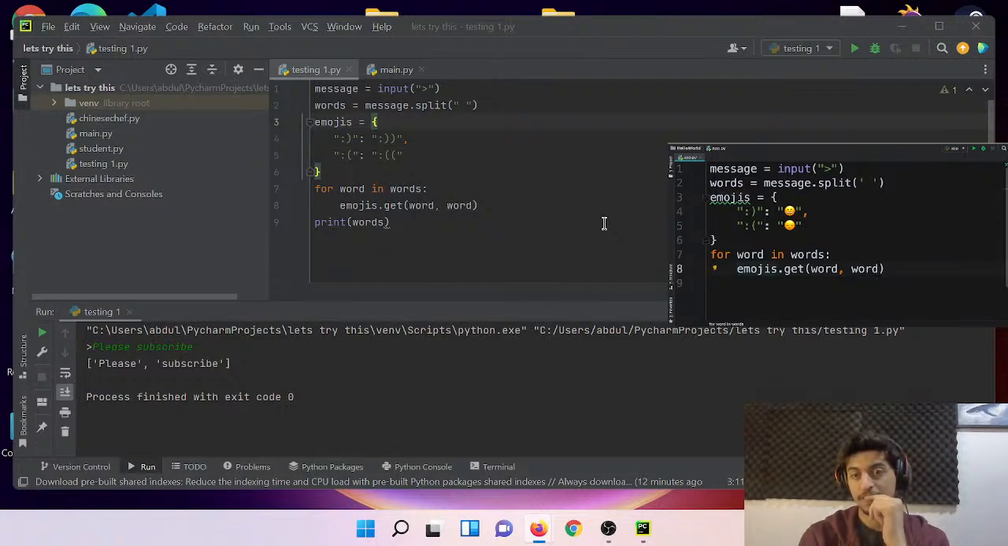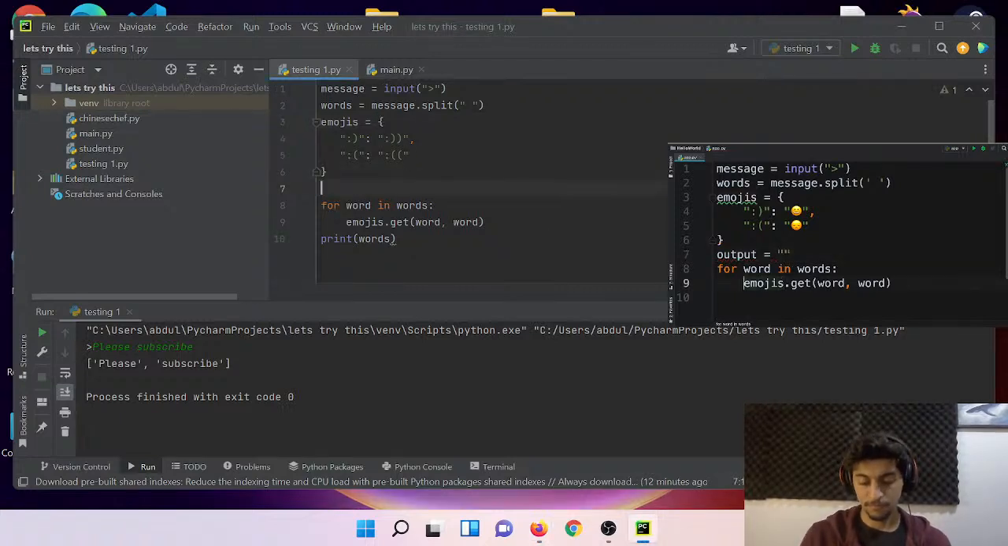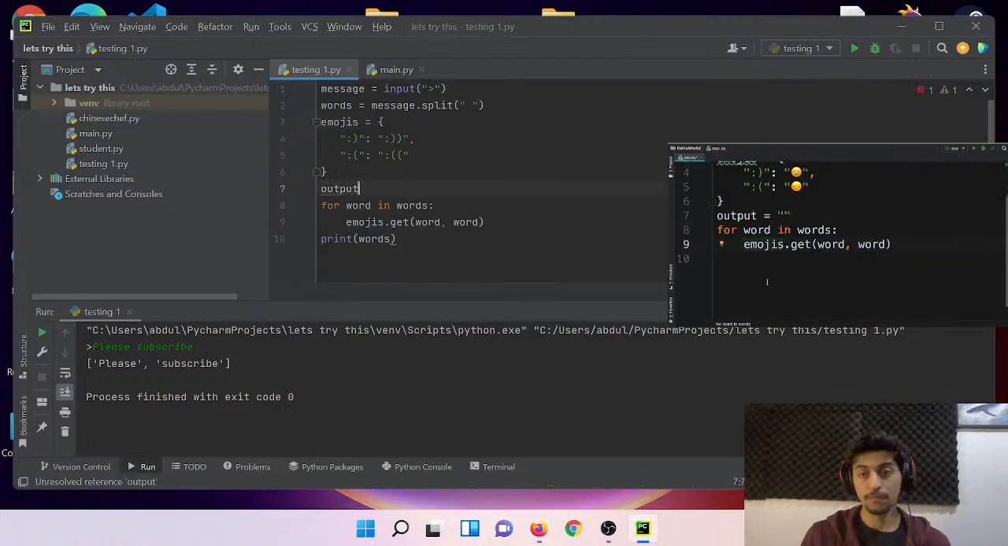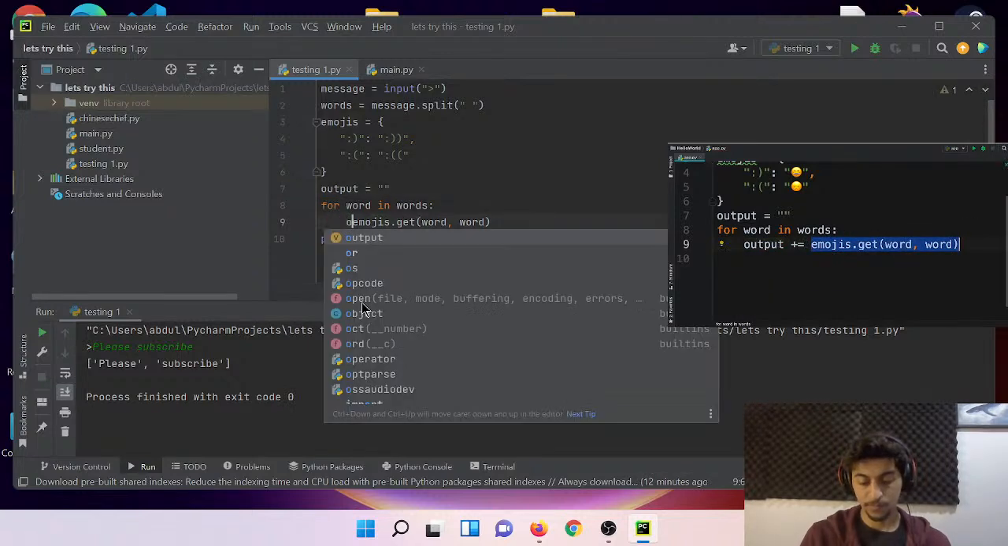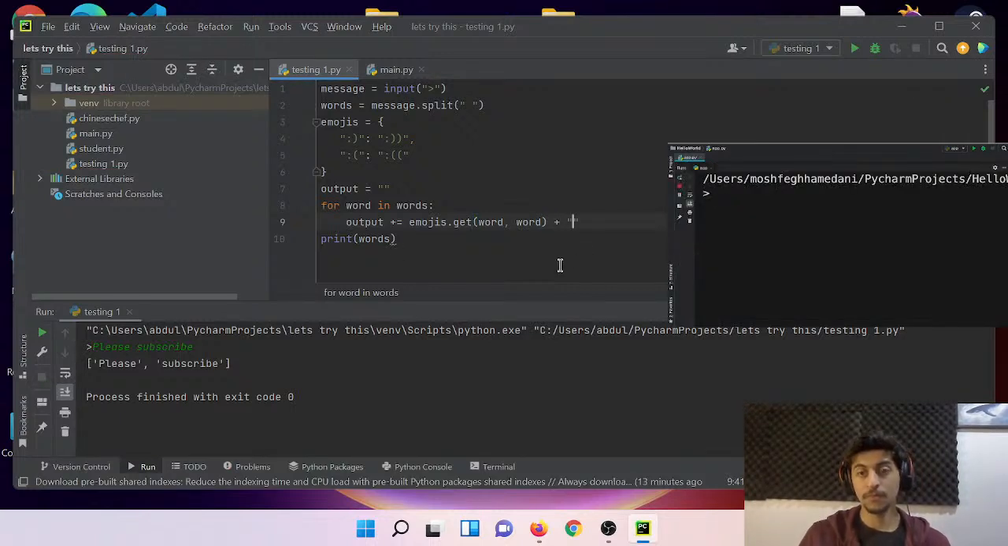Now, similar to the exercise that we did in the last tutorial, we need an output variable. So let's define that here, output, set it to an empty string. Now back to line 9, we get the return value of the get method and add it to our output variable. So output plus equals whatever we get from the get method. And finally, we need to append a space at the end. That's it, we're done.